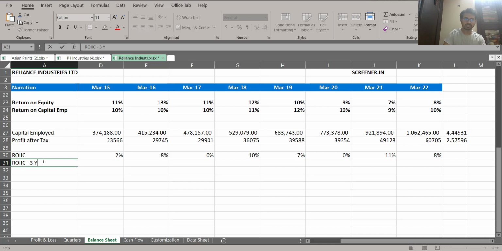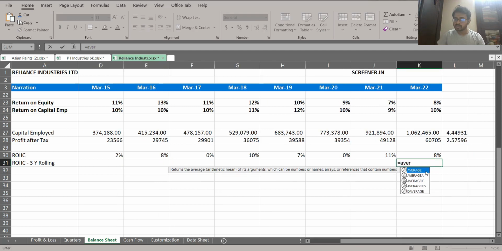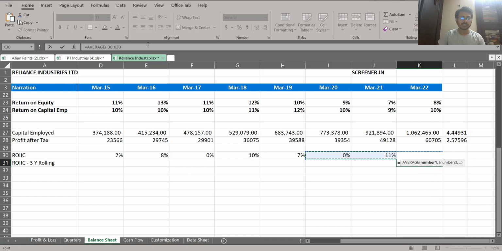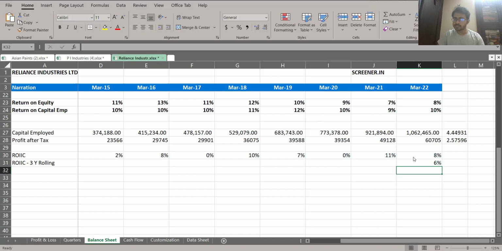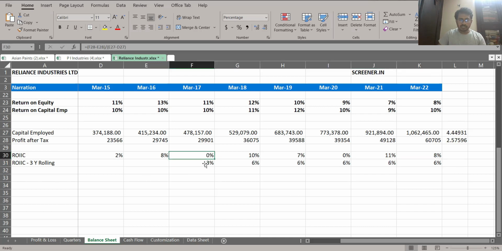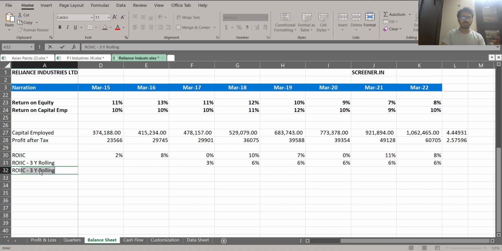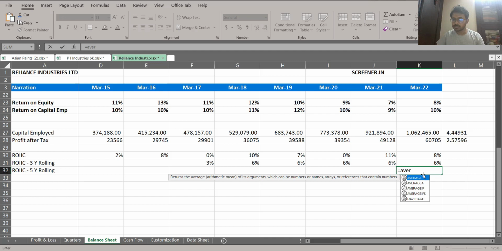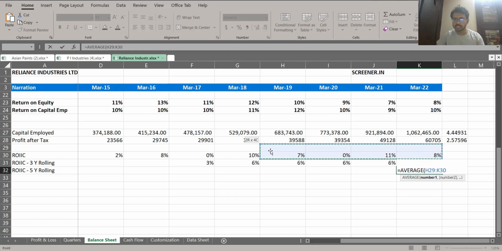We'll do the same calculation on a 3-year rolling basis. That means for every 3 years, we are going to take an average. So the average of these 3 years. If we take it on the 3-year basis, it is 6 percent, right? And we can calculate until this point, because here you have the last 3 years of data. Now you can do the same calculation for the 5-year rolling basis. For doing that, you have to take the average of this number not for 3 years, but in this case 5 years.